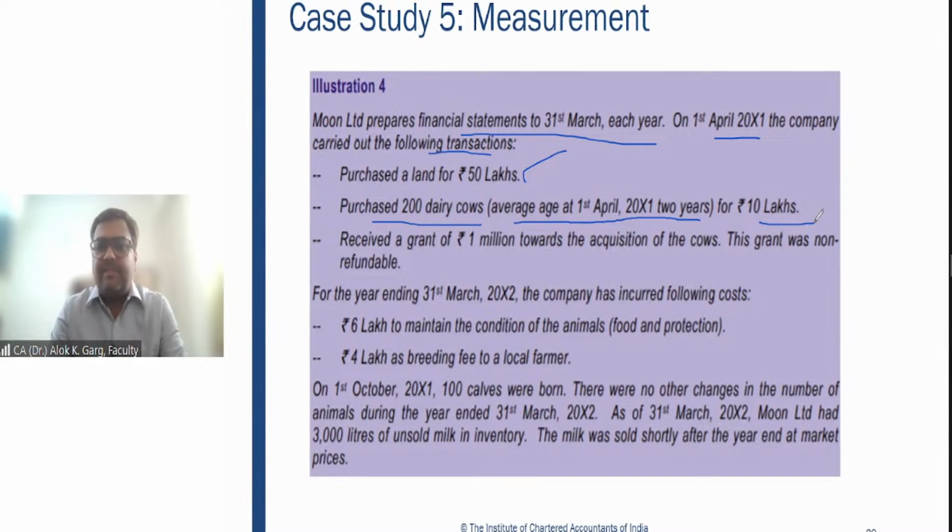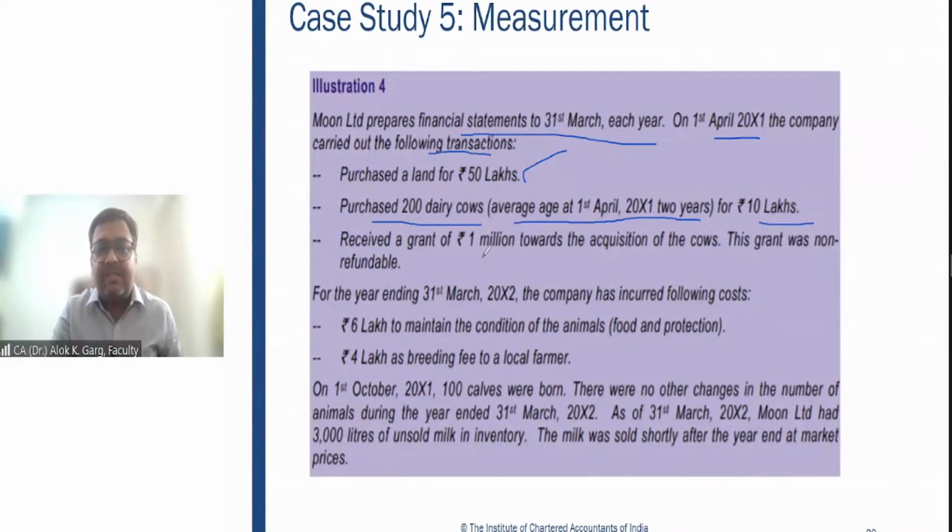If the company has purchased the dairy cows, bank account needs to be credited and biological asset needs to be debited. We will look at the other information further. If the cost to sell related information has not been given, we will assume that the cost is equal to fair value less cost to sell.